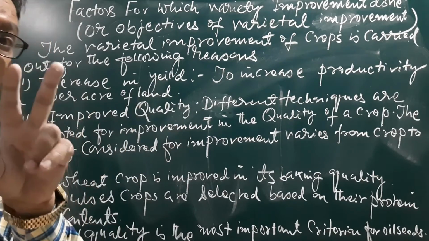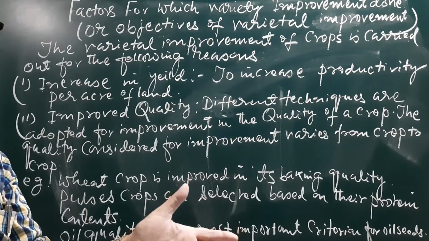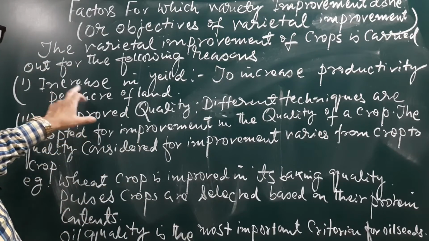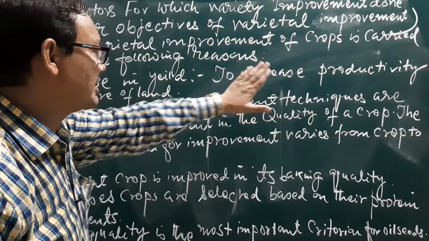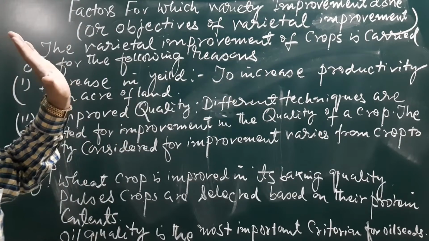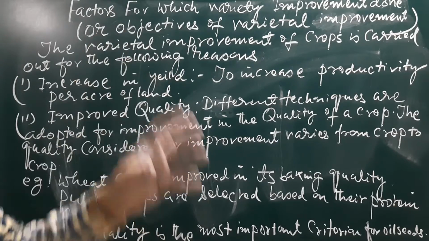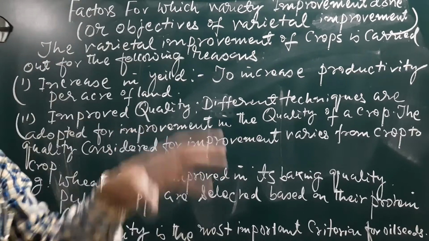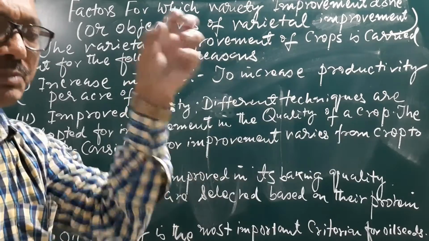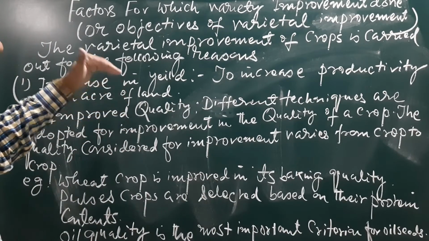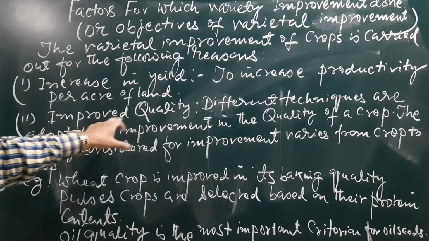But the first two objectives for any farmer are that we must produce what we want per acre, the maximum, to increase productivity per acre of land. What is the target of a particular land for the production of a particular crop? That must be achieved. That is the quantity.